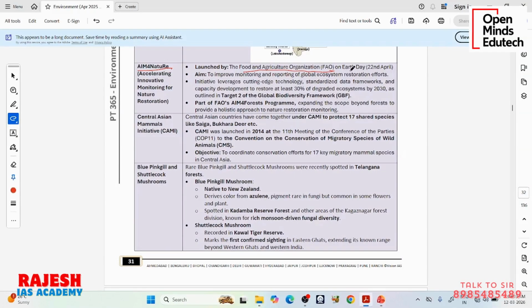Now we are talking about Earth Day. In the past, on 22nd April, the Food and Agriculture Organization launched something called Aim for Nature, Accelerating Innovative Monitoring for Nature Restoration. It is for nature restoration. The aim is to improve monitoring and reporting of global ecosystem restoration efforts. We are doing so many restoration efforts across the world for forests, wetlands, animals, etc. To monitor and report those things, we are developing this new Aim for Nature. This initiative uses cutting edge technology, standardized data frameworks, and capacity development to restore at least 30% of degraded ecosystems by 2030.